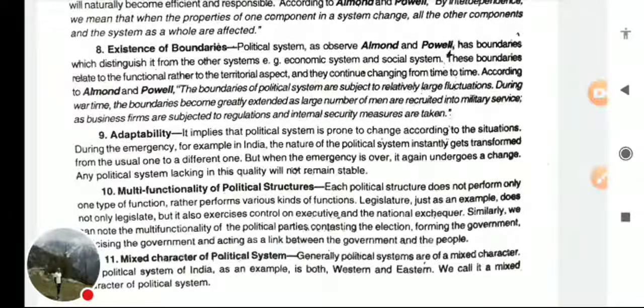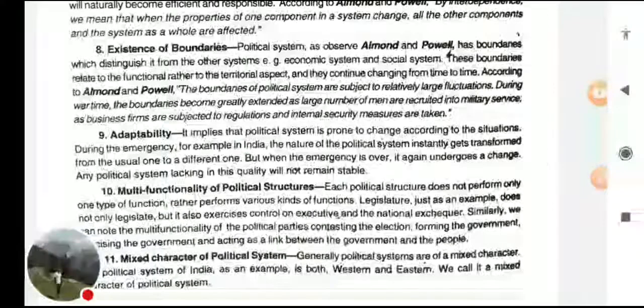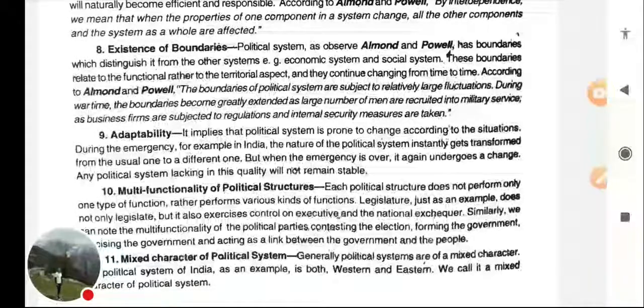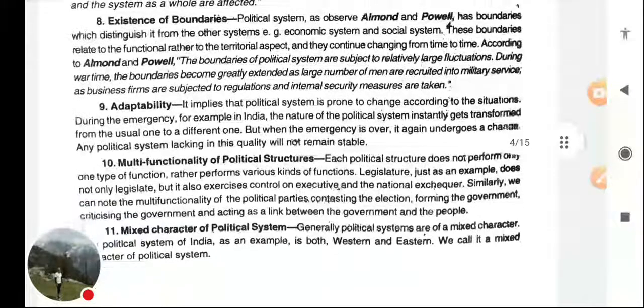During normal conditions it becomes different. If you take the example of India during emergency, it had transformed itself into something different, but when the emergency ended, it again underwent a change, and the political system again became normal.